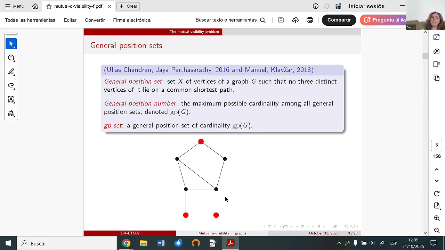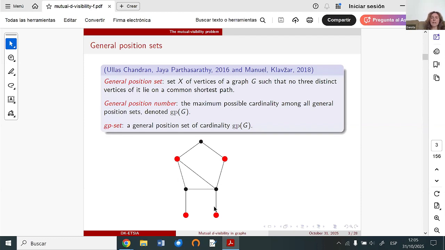But maybe we can find a general position set for this graph with more vertices, for example 4 vertices. If we observe this set of red vertices, we can check that this set is also a general position set. Can we find a bigger one with 5 vertices?